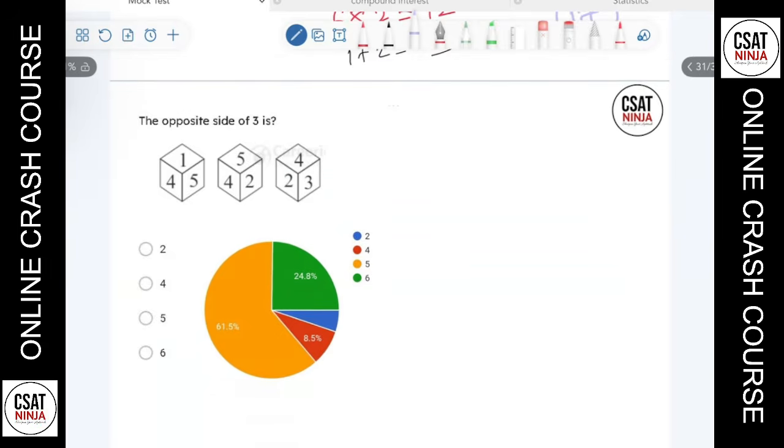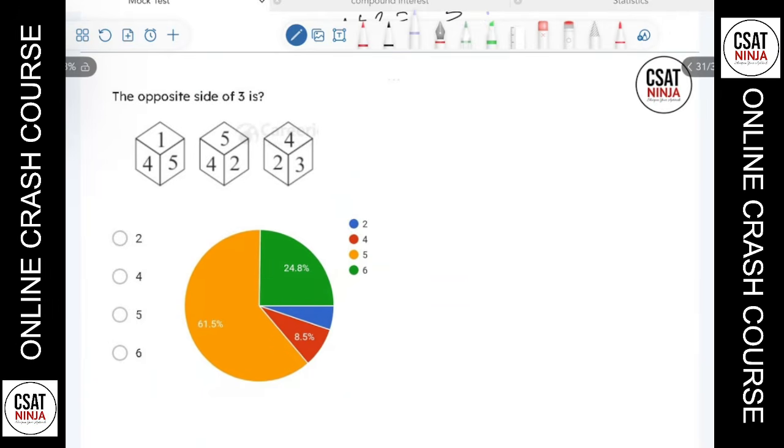Finally, this is the last answer. In a dice type of question, there are many rules to solve, but the simple trick is to look at what is asked: the opposite side of 3. You take a cube which has 3 in it. I'll apply the same side rule.